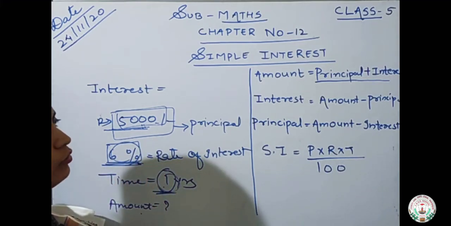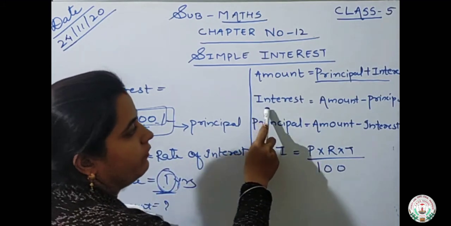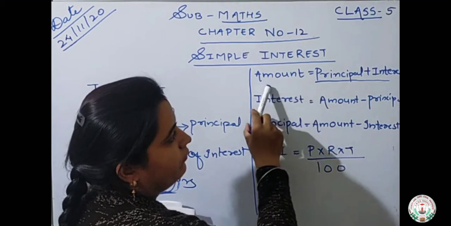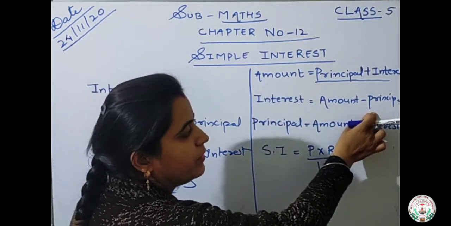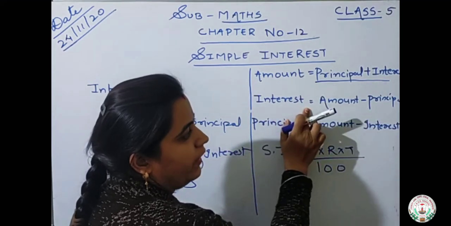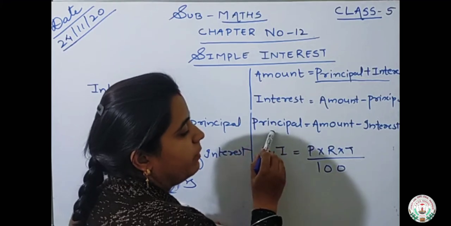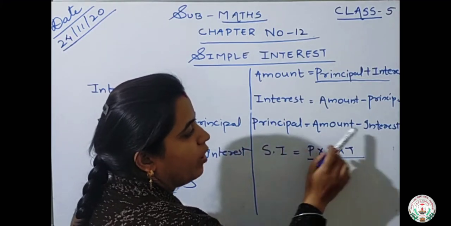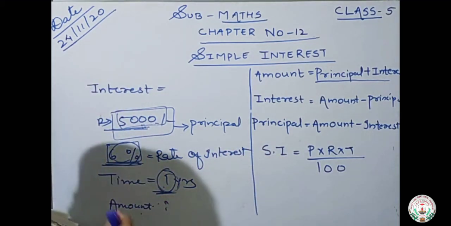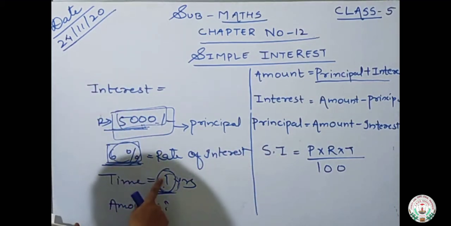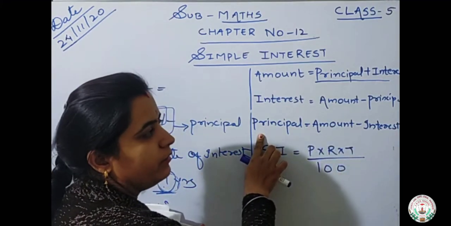How do we calculate the interest? Interest is calculated by taking the total amount and subtracting the principal amount, so the interest will come out. And how do we take out the principal? Principal is found by subtracting interest from amount. Whatever total amount I get, if we subtract the interest, we will get the principal.